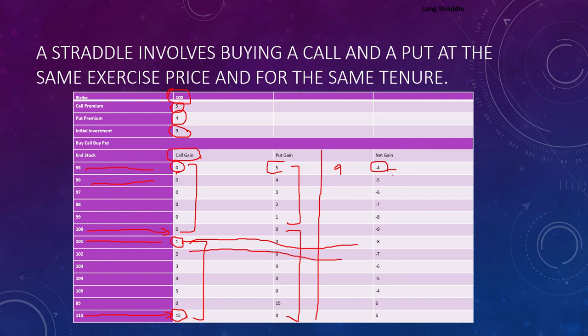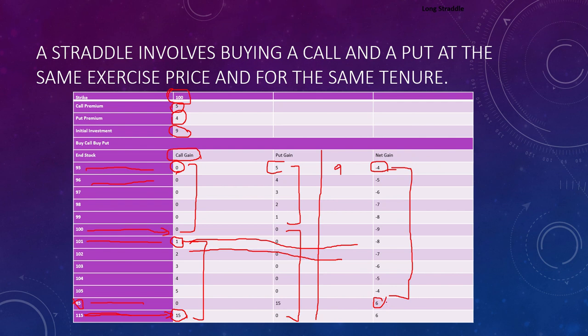You can see he is at a loss till this position, and he will be at a profit when the price reaches 115. Here he is at a profit. But if the market price is 85 also, he is again at a profit of rupees 6 here.